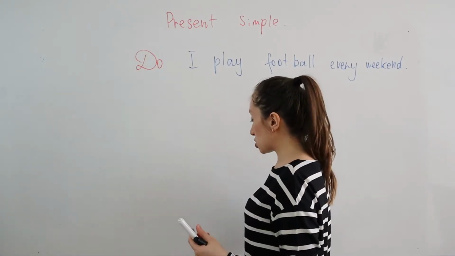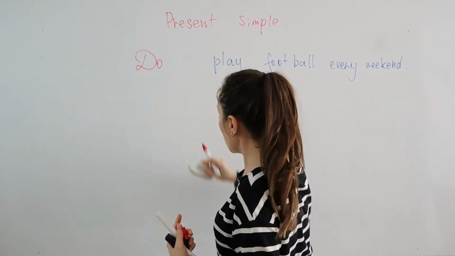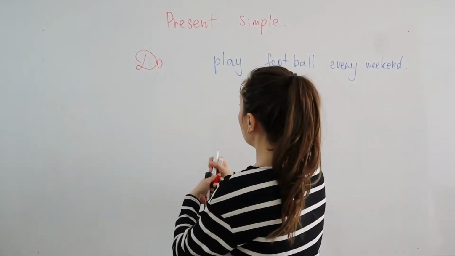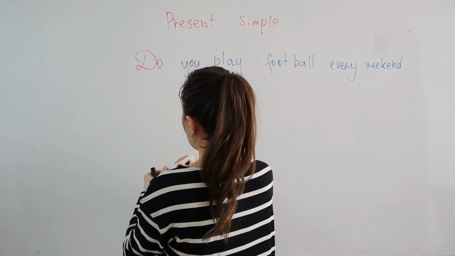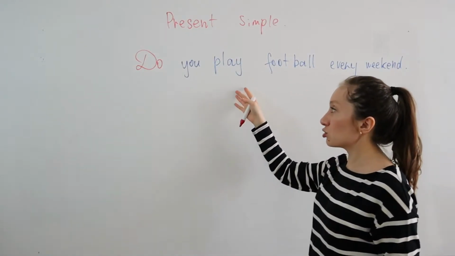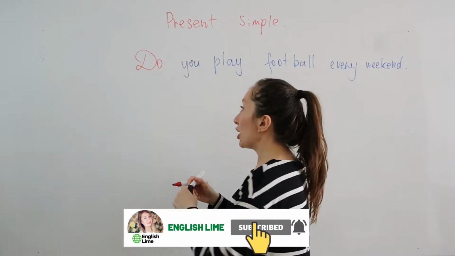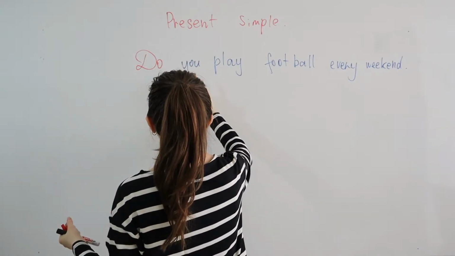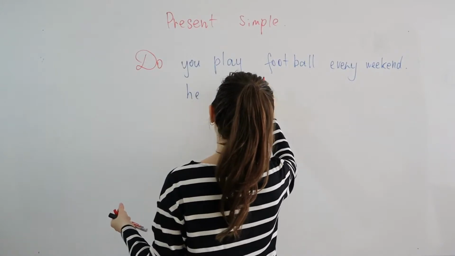Let's make it more natural. Instead of do I play, I don't want to ask myself a question. We will ask somebody, do you play, right? Do you play? Now we have the basic structure for the question, do you play? Do you remember if we have he or she, he plays, right?